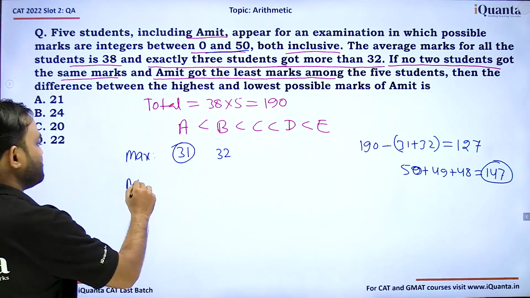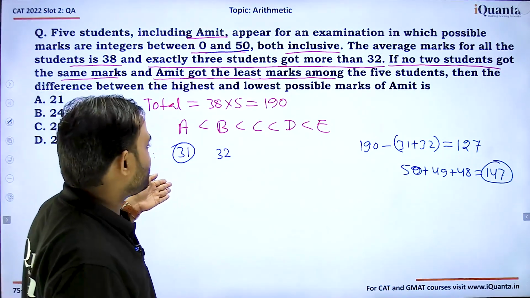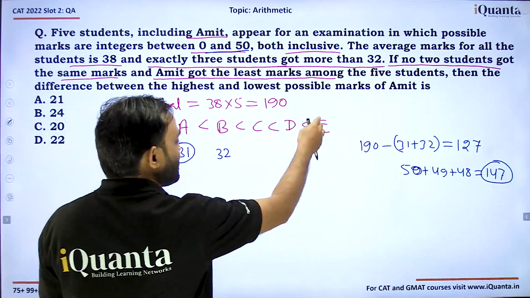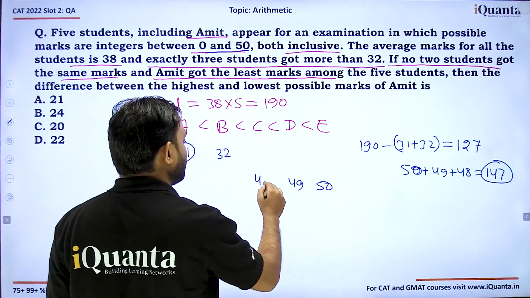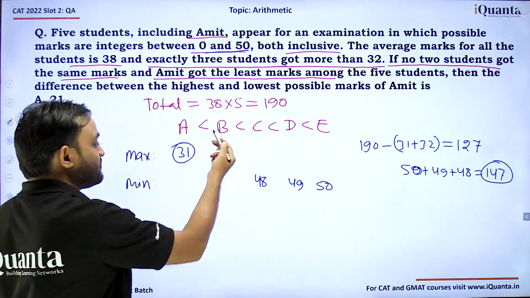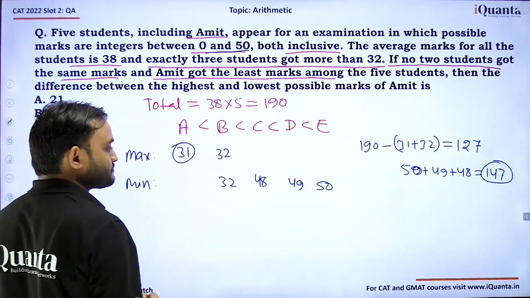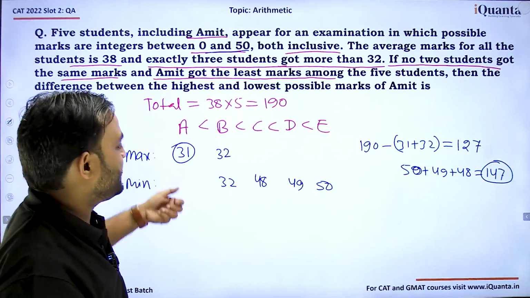How do we find the minimum marks for Amit? To find the minimum marks for Amit, we can maximize the marks for the others. It will be 50, then 49, then 48. But the maximum marks of B can be only 32. So the remaining will be the minimum marks achieved by A.